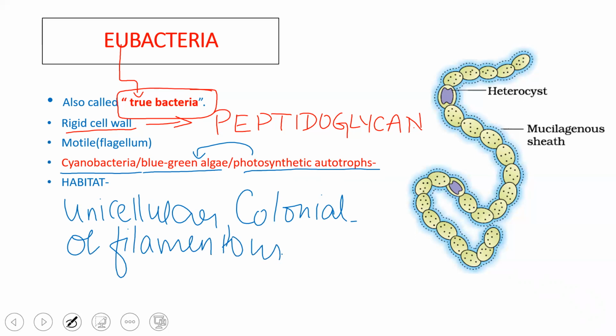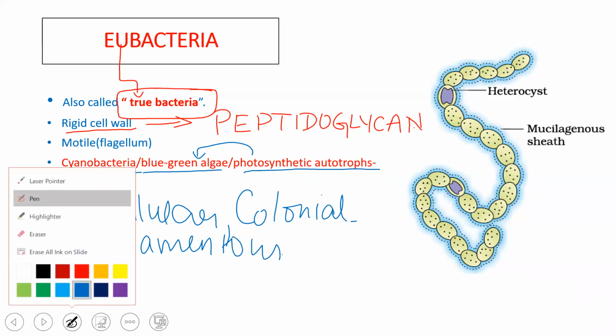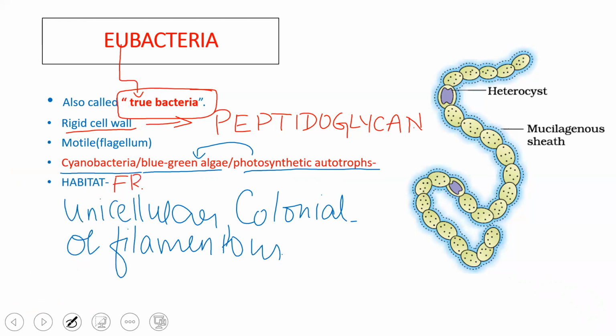They may be present in fresh water, just like ponds, lakes, etc. They may be present in freshwater forms or marine as well. They may even be marine organisms. And apart from that, they can also be terrestrial forms, that is, present in the soil.